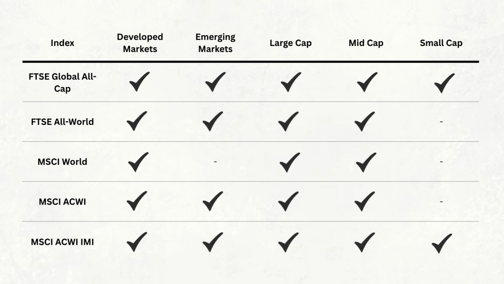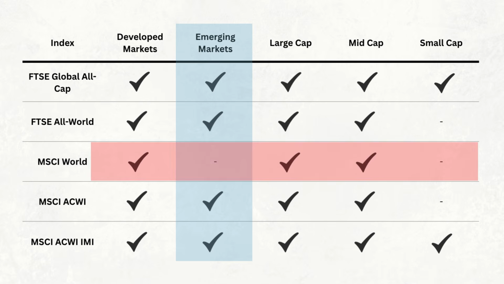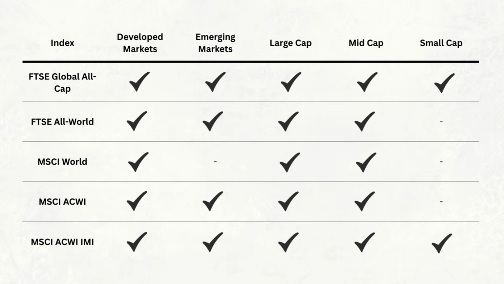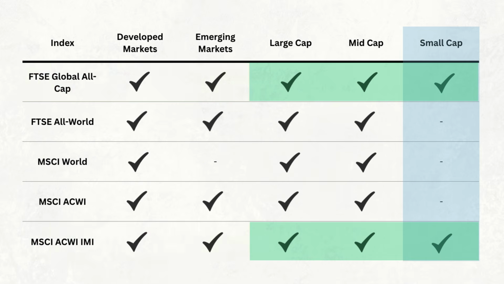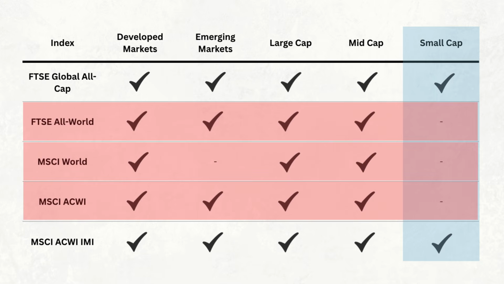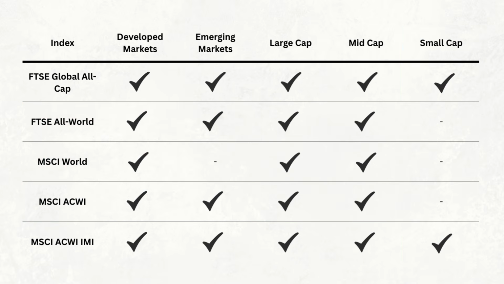There are really only 2 variables changing. The first is whether emerging markets are included or not. MSCI World is the outlier here because it focuses exclusively on developed markets. The other 4 include both developed and emerging markets. The second variable is whether small cap companies are included. FTSE Global All Cap and the MSCI ACWI IMI include large, mid, and small cap companies. The other 3 focus on large and mid cap companies only. So despite having 5 different names, these indexes are really just different combinations of the same 2 decisions.